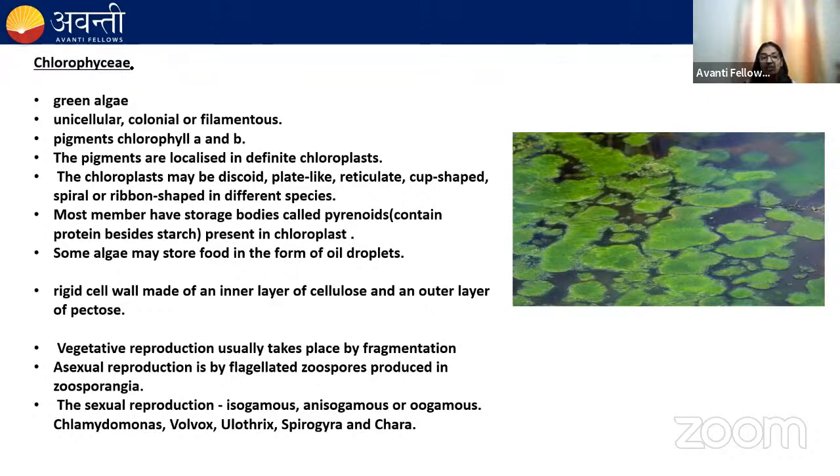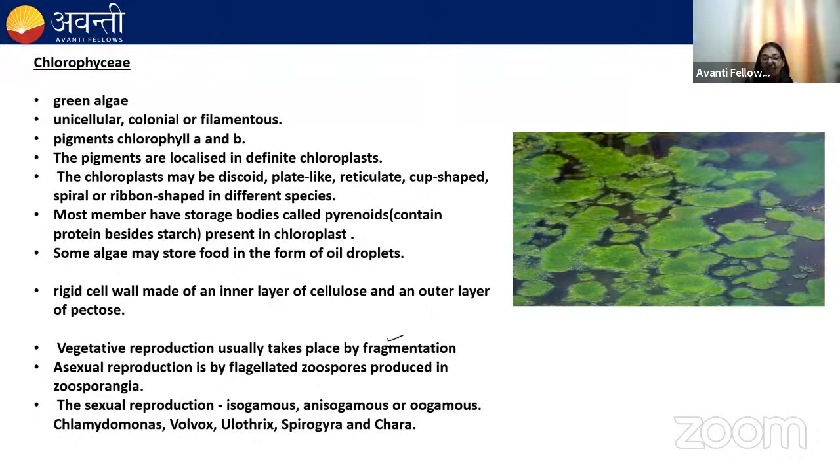These chloroplasts have storage bodies, which are known as pyrenoids. They contain protein besides starch. That means they contain proteins as well as starch. And these pyrenoids are present in chloroplast. Remember this. Most members of the green algae have these pyrenoids. We know that the reserve food material in green algae is starch, right? But there are some algae which also have oil droplets. The cell wall is made up of an inner layer of cellulose and the outer layer is pectose.